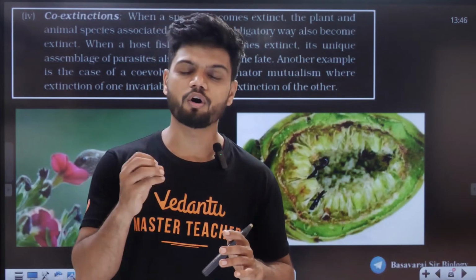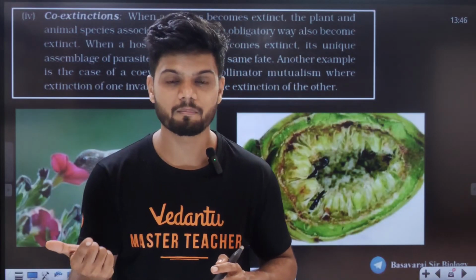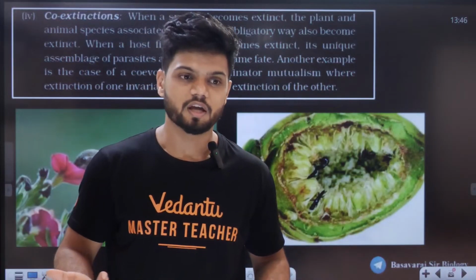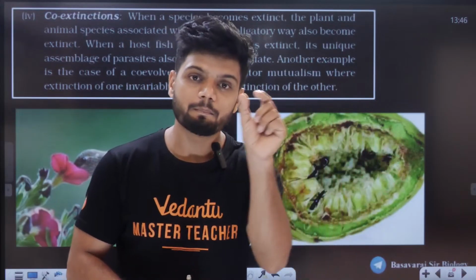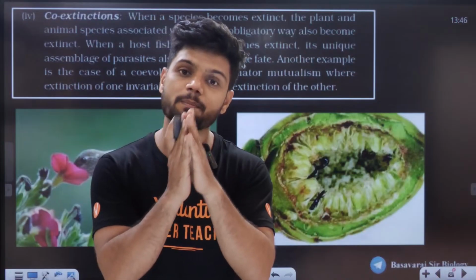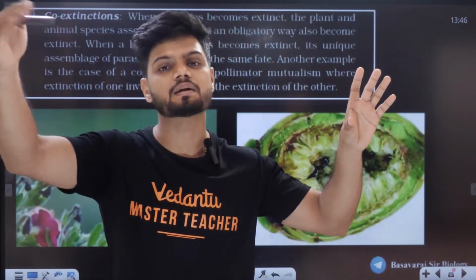For example, if all the mosquitoes disappear, where will the plasmodium go now? Plasmodium doesn't have a host now. So plasmodium doesn't have a vector now. Gone. Imagine there is a host and a parasite. If the host is disappearing, the parasite also is disappearing because they depend on each other. The parasite is dependent on the host. If the host disappears, the parasite also will disappear.